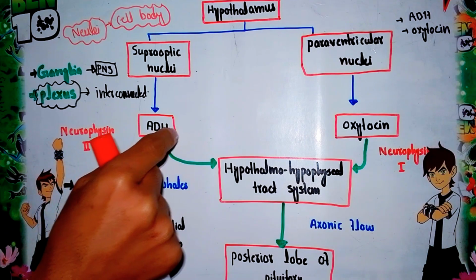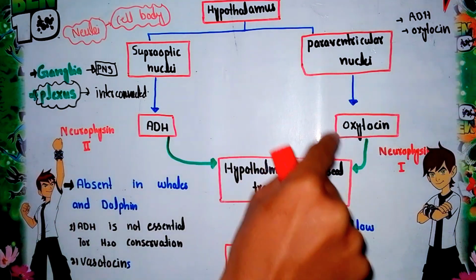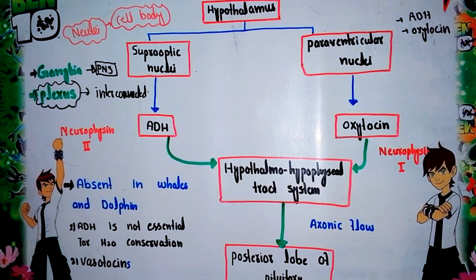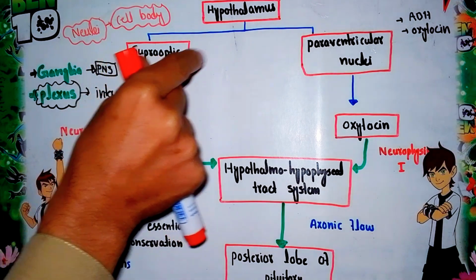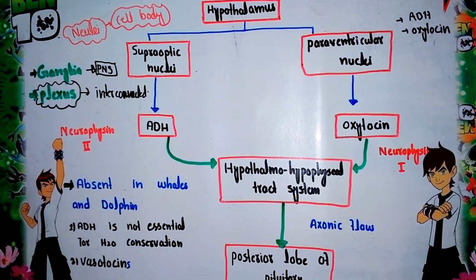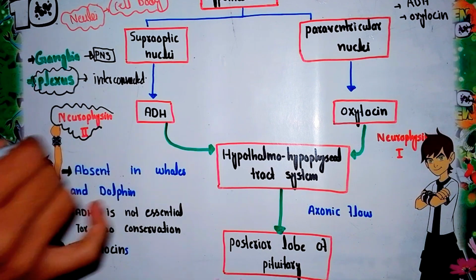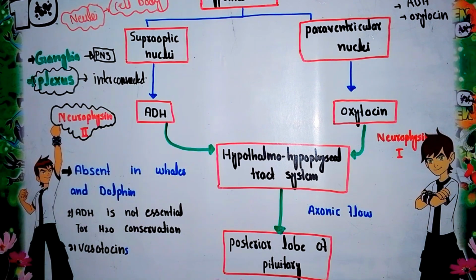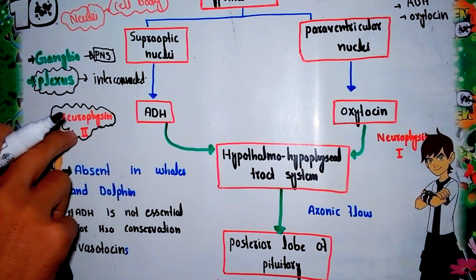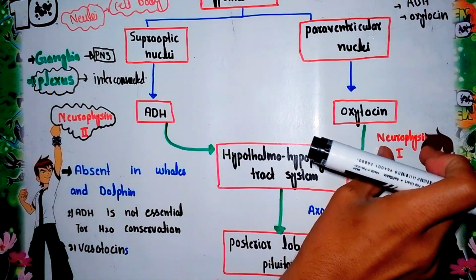Along with the secretion of ADH and oxytocin, another binding protein is synthesized by these nuclei, called neurophysin. Two important neurophysin proteins are secreted: neurophysin 2 and neurophysin 1.